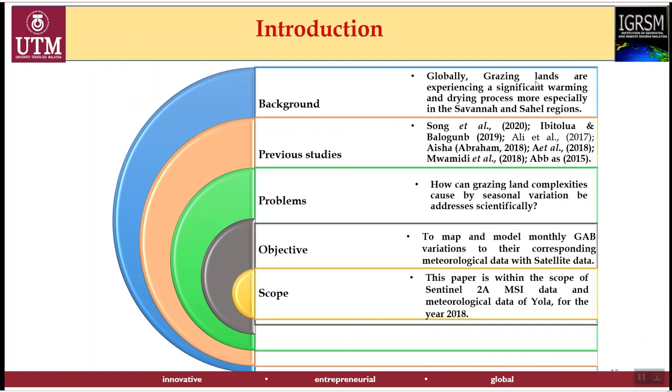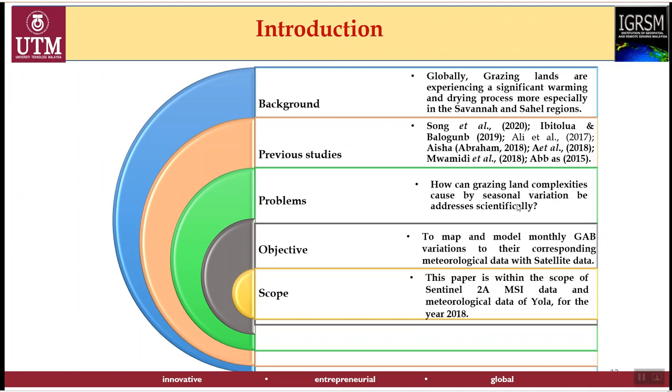Globally, grazing lands are experiencing significant warming and drying processes, more especially the grazing lands in savanna and the Sahel regions. There are so many literatures that were conducted on grasses as well as the grazing areas. But there are so many problems that those grazing lands were facing. There are a lot of complexities that were caused by the seasonal variations.